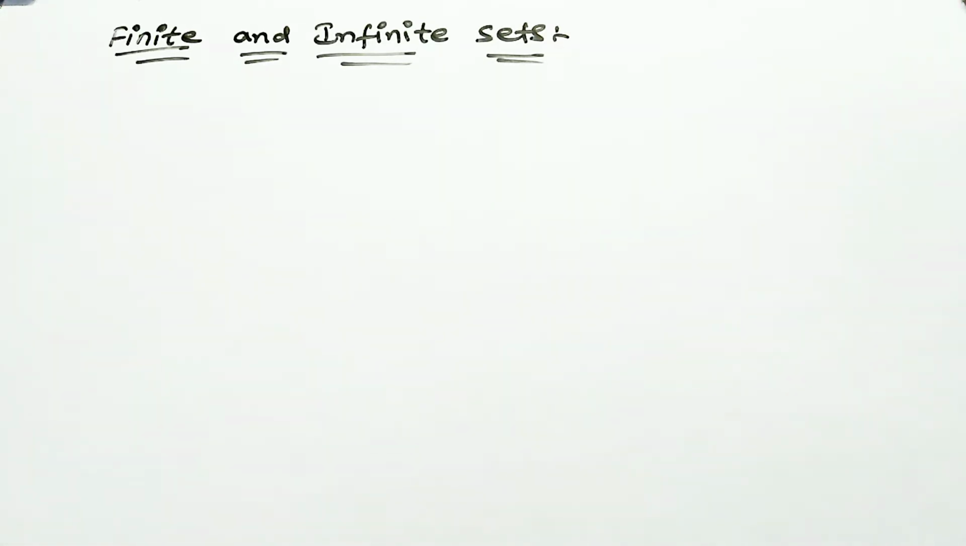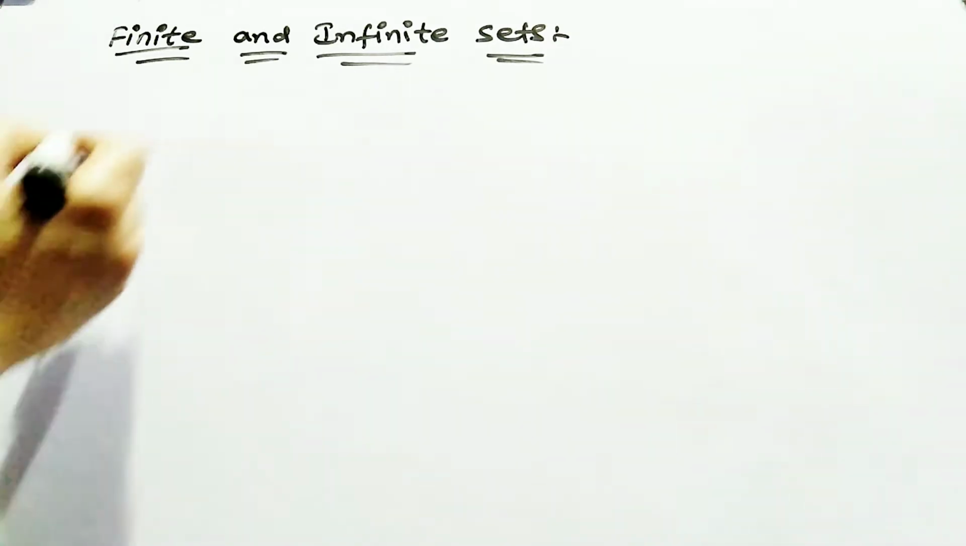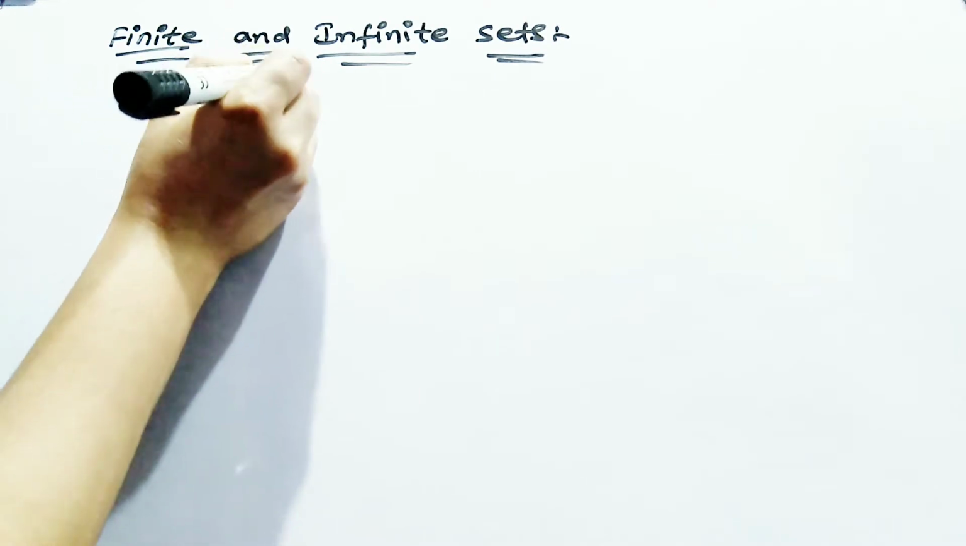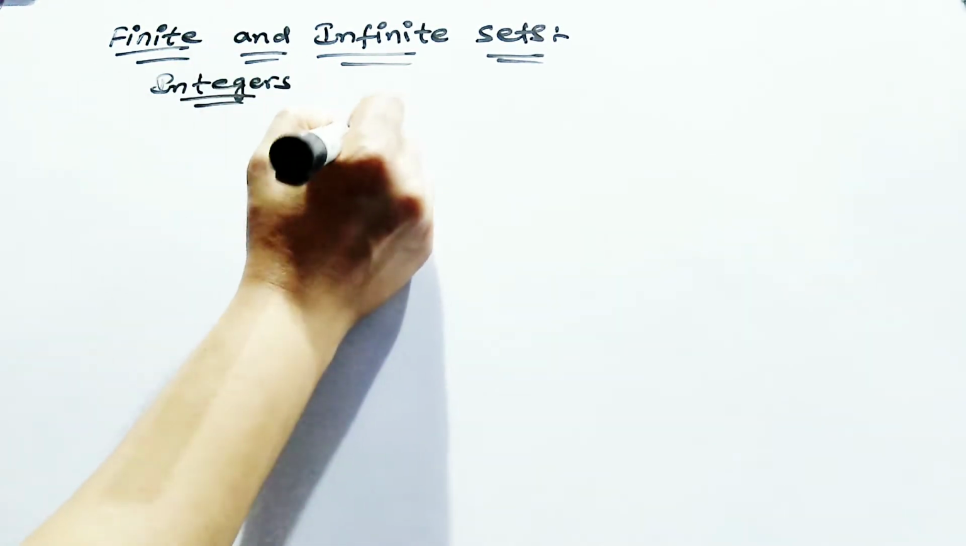Today we are going to discuss finite and infinite sets. Just take logic. What are finite and infinite sets? Finite means limited, infinite means unlimited. Just take an example of integers. You are writing integers.